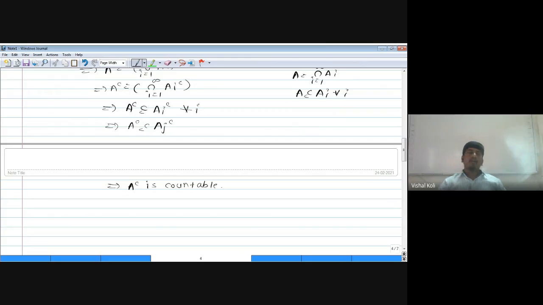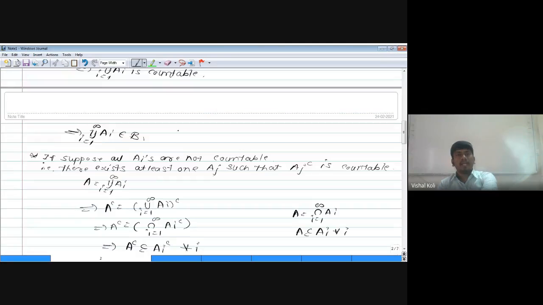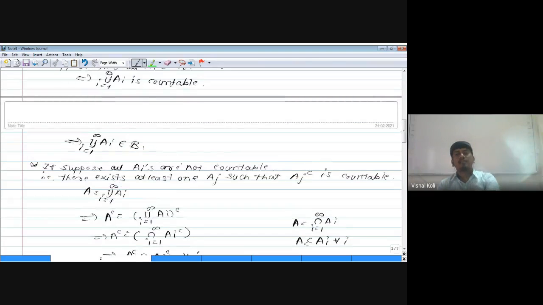As A complement is countable, then by the definition of our given collection of sets, that is curly B, A must be a member of this curly B. But A is nothing but the union over i running from 1 to infinity of A_i, and this is a member of curly B. Therefore, for both the possibilities, that is all A_i are countable, or there is at least one A_j whose complement is countable,